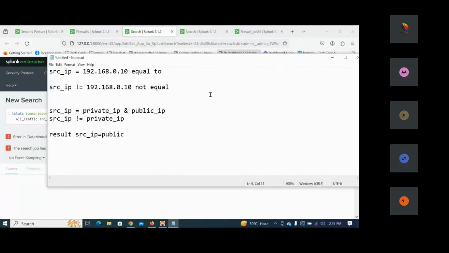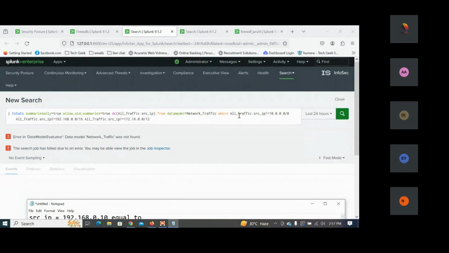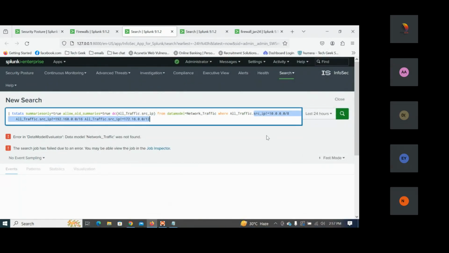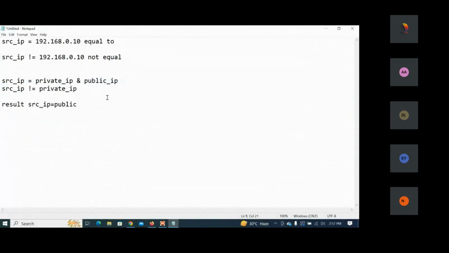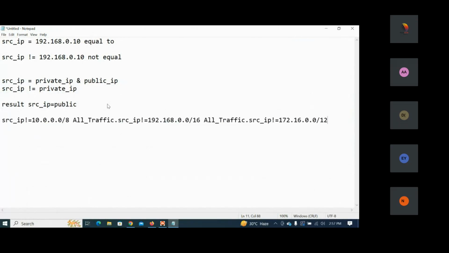So this is how we are going to see it. What I mean to say is, when we have these IP addresses here, all the subclasses of the private IP addresses, when we put this here: source IP which is not equal to 10.0.0.8, or not equal to 192.168.0.0 for all the subnetworks, and source IP which is 172 here.